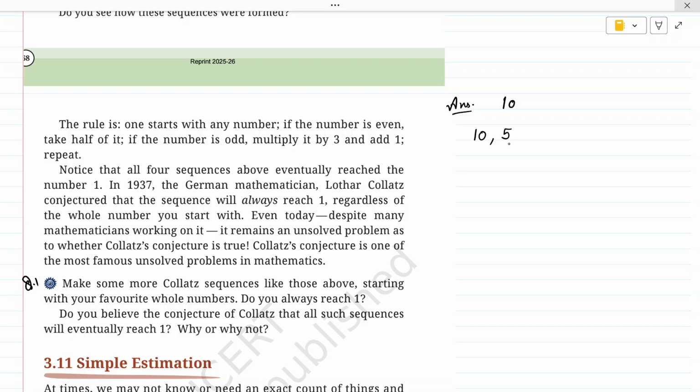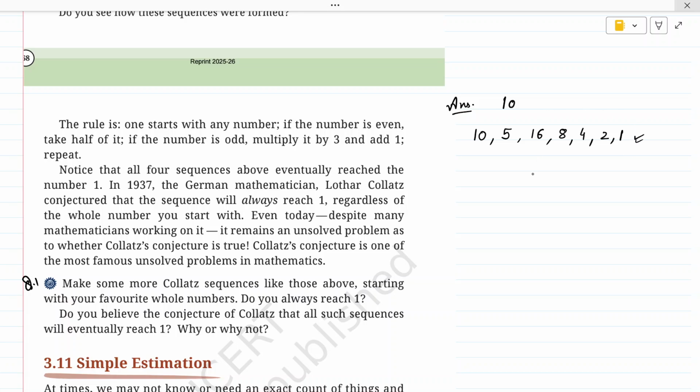Okay, so 5 is an odd number. What we will do, we will multiply 5 with 3, add 1 to it, which is 15 plus 1, 16. So we got 16 here. 16 is an even number. We will take half of it. 8 is even, half of it. 4 is even, half of it. 2 is even, half of it. And finally, we reached 1.